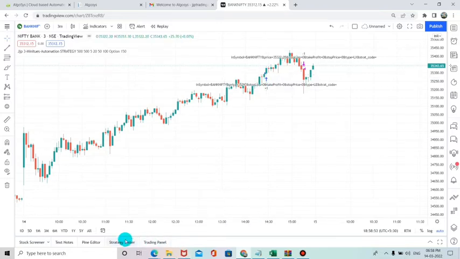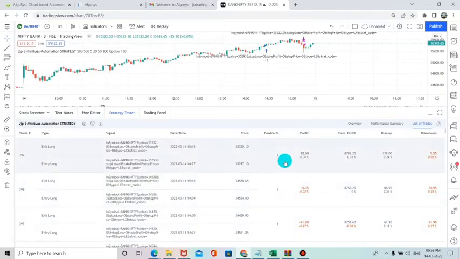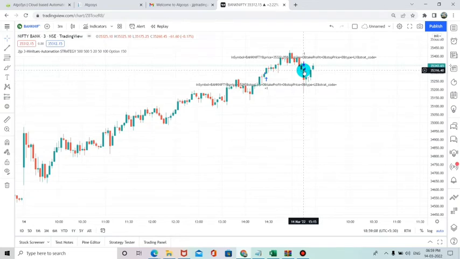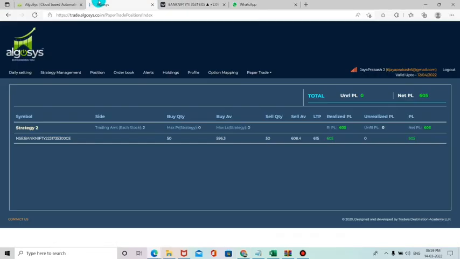So if you had automated our 3 minutes time frame strategy today, it would have taken entry at 2:27 and squared up at 3:15. Once the condition was satisfied it took the entry here, and the square up happened at this point.